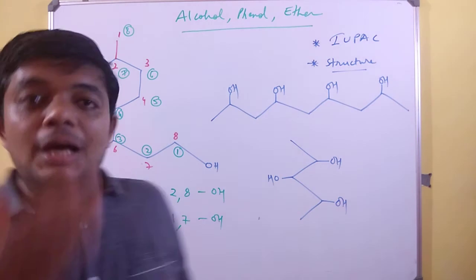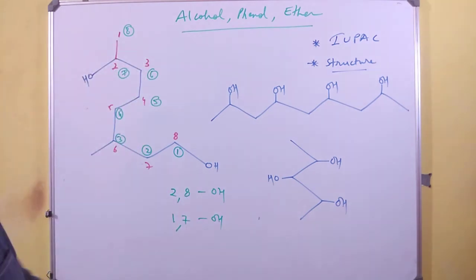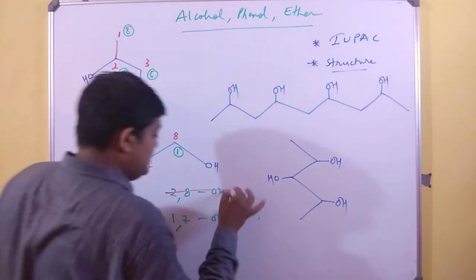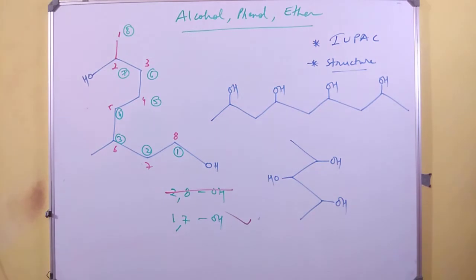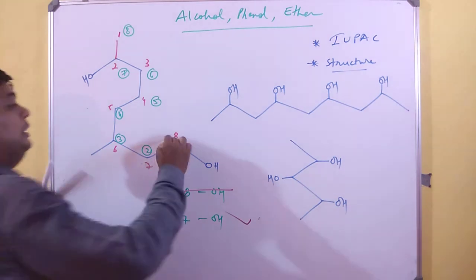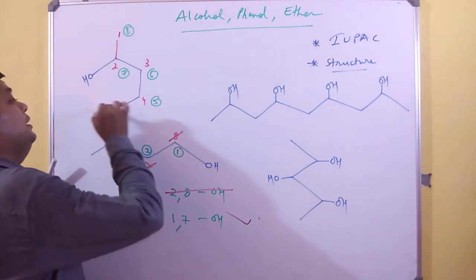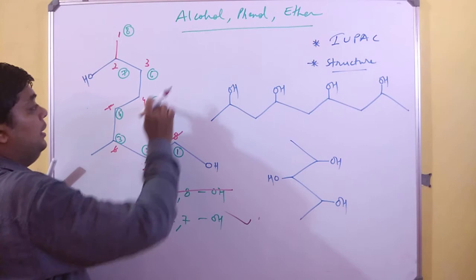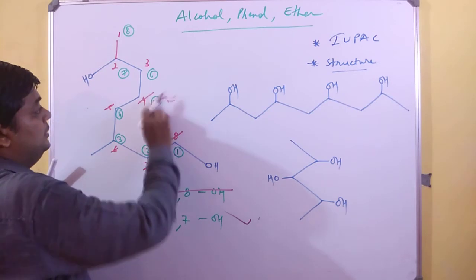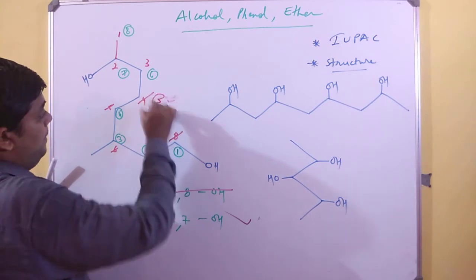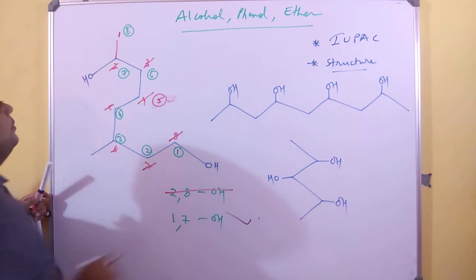So it is the formula, the rule, that is the lowest set of locants, and this is how we will write. So now when I have this 1, 7, I have to compulsorily follow the green marks. Sorry, I'll keep this. I have to remove this. Pardon me. This is how it works.